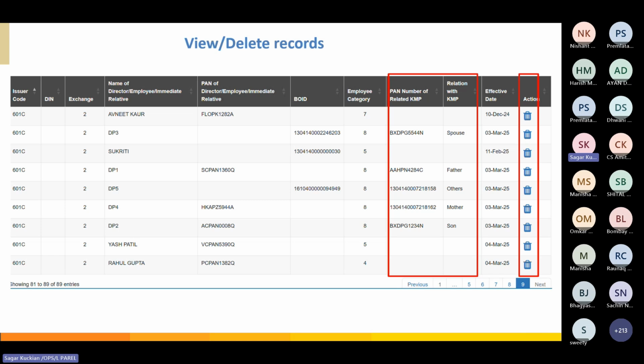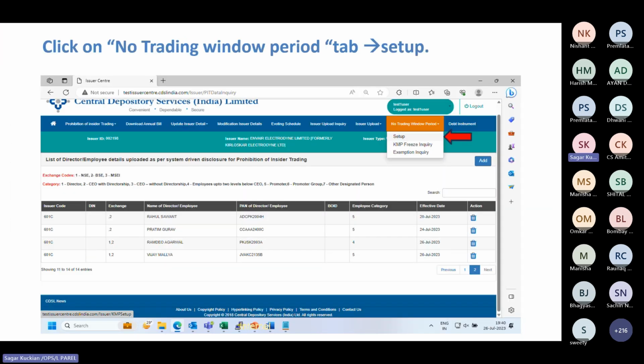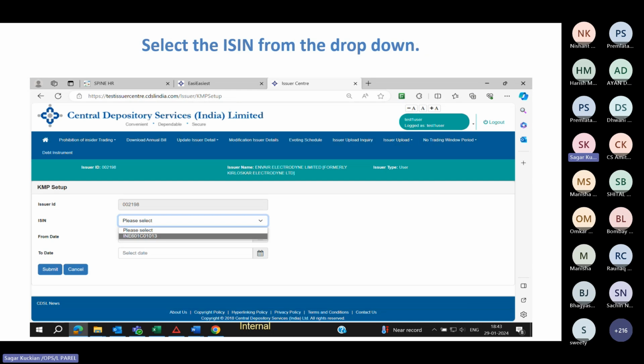After that comes the trading window closure period. So whatever PANs you have updated in the PIT data, those will be auto-populated in the trading window page. So on the issuer portal, on the extreme right-hand side, you can see the trading window tab, under which there are 3 pages: setup page, KMP freeze inquiry page, and exemption inquiry page.